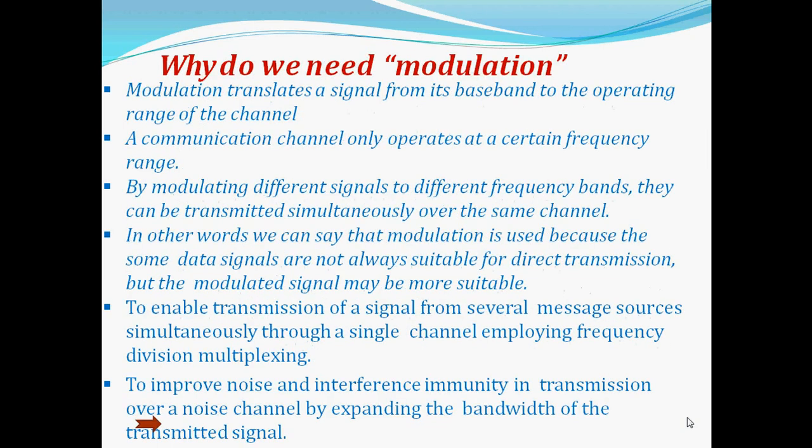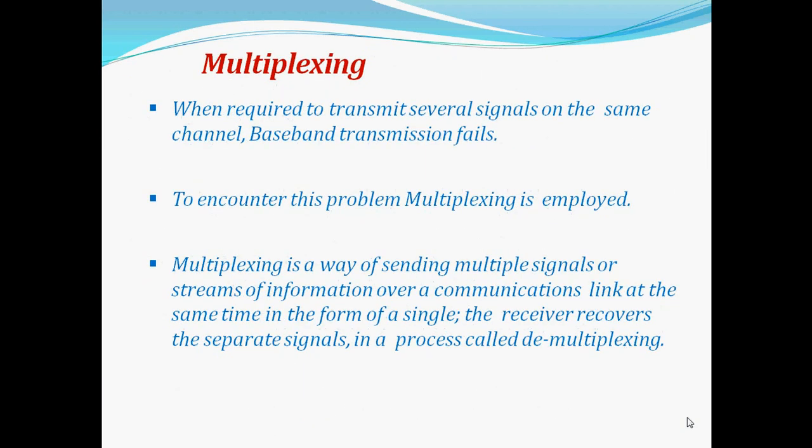So what we have seen here is that a communication channel operates at a certain frequency and we want to communicate a number of messages with different frequencies, so we are using frequency multiplexing. What is multiplexing and when is it required? Multiplexing is required to transmit several signals on the same channel. When we require to transmit several signals on the same channel, the baseband transmission fails, then we are using the multiplexing.